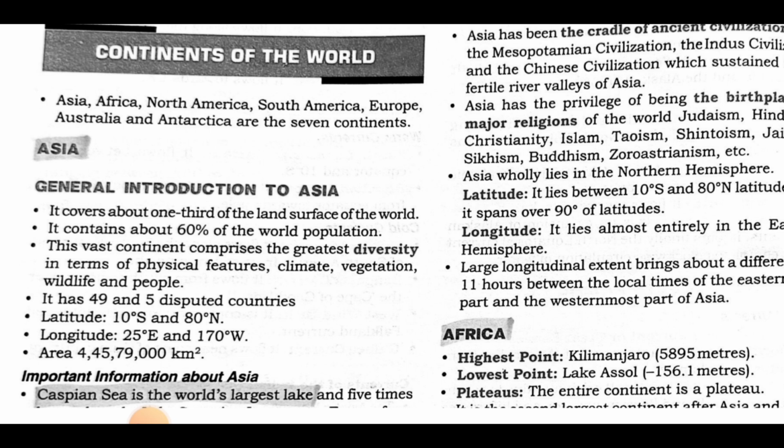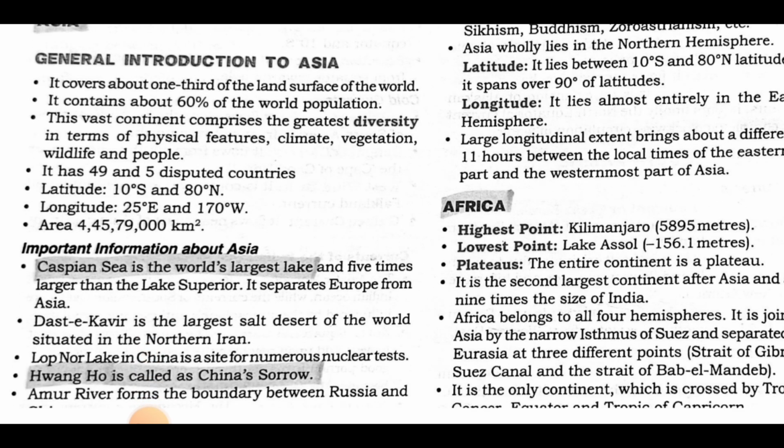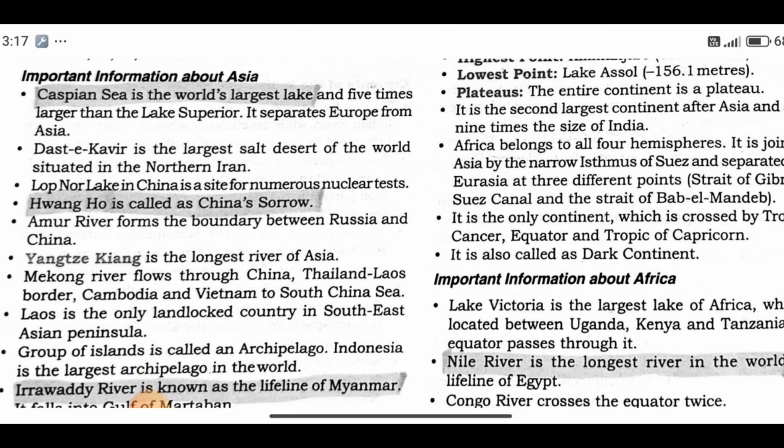Asia. General introduction to Asia. It covers about one-third of the land surface of the world. It contains about 60% of the world population. This vast continent comprises great diversity in terms of physical features, climate, vegetation, wildlife, and people. It has 49 countries and 5 disputed countries. Latitude 10 degrees south and 80 degrees north, longitude 25 degrees east and 170 degrees west, area 4 crore 45 lakh 79,000 kilometers.